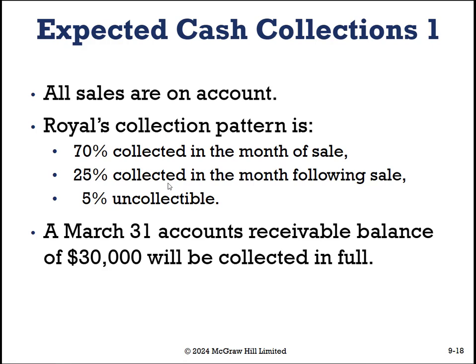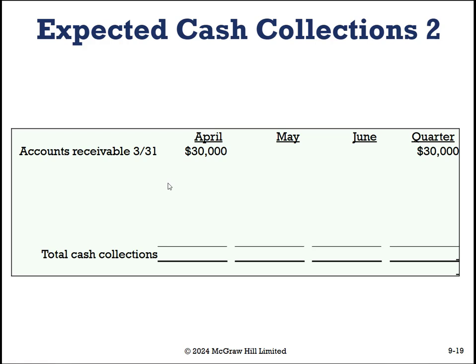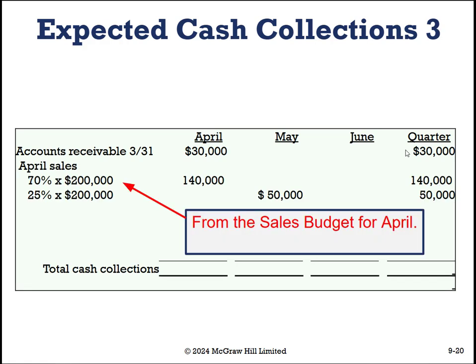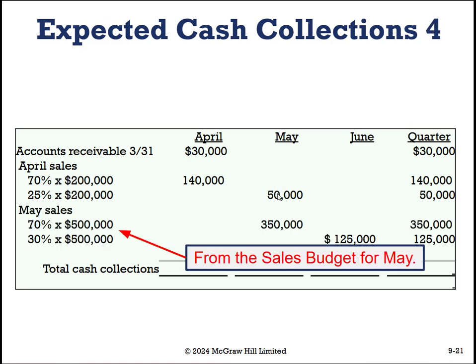So we're told that the March 31st balance of $30,000 will be collected in full. Fabulous. Let us take a look at what that looks like. So we need to first plot that out. We're like, great, thank you, March 31st. We're going to receive all of you in April. Fabulous. All right. Then we're going to get 70% of what's sold in April collected in April, and 25% of what's sold in April collected in May. Cool. Let's go look at May.